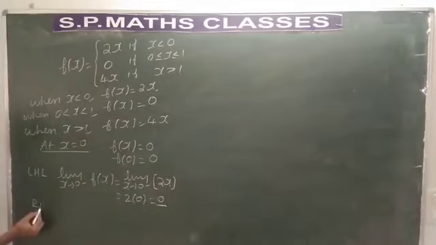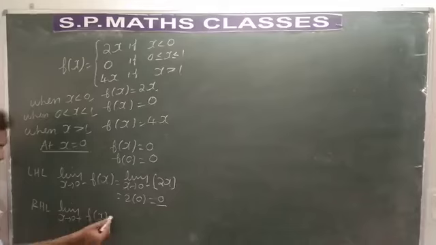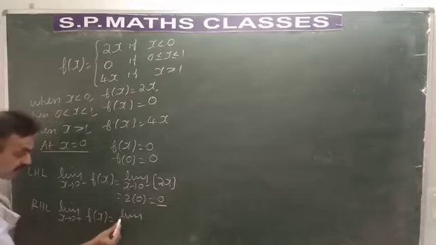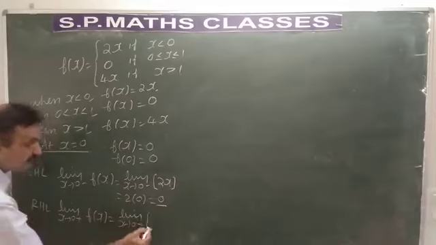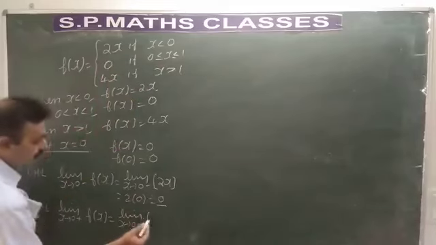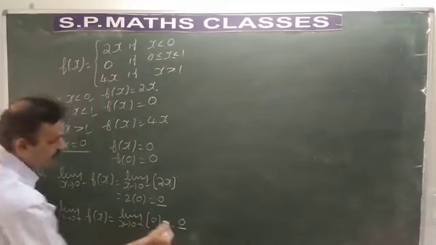Now take the right hand limit. Limit as x tends to 0 plus. 0 plus means greater than 0. Which is the function defined for greater than 0? Function defined for greater than 0 is 0. When you apply the limits, it is 0.